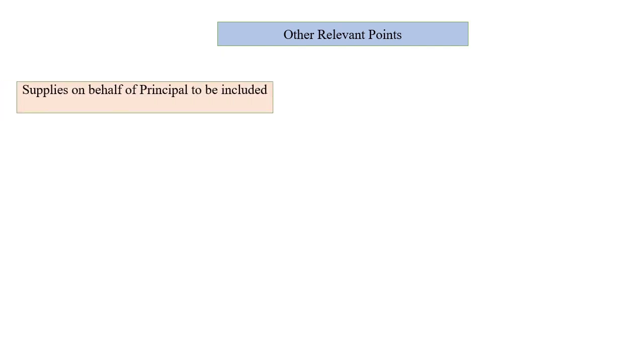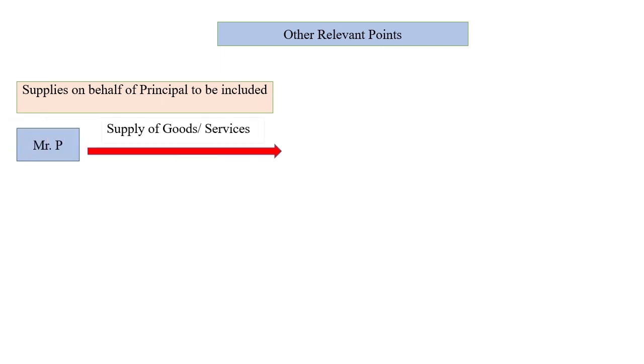Other relevant points that are to be considered while calculating aggregate turnover. First one, supplies on behalf of principal to be included. So if there is a supply by an agent on behalf of a principal, then it will be added into the turnover of the agent. Let us understand with the help of one example.